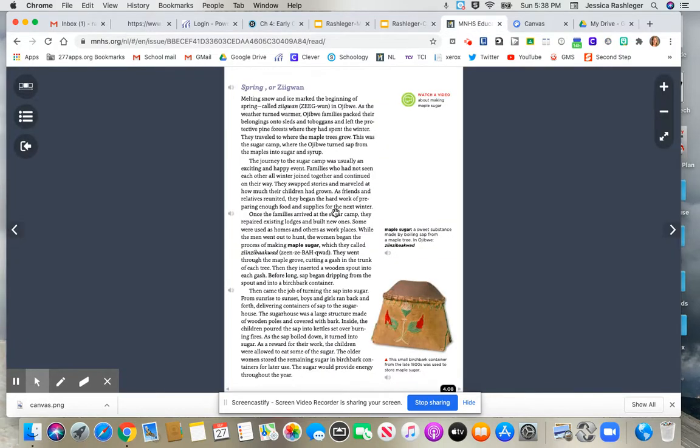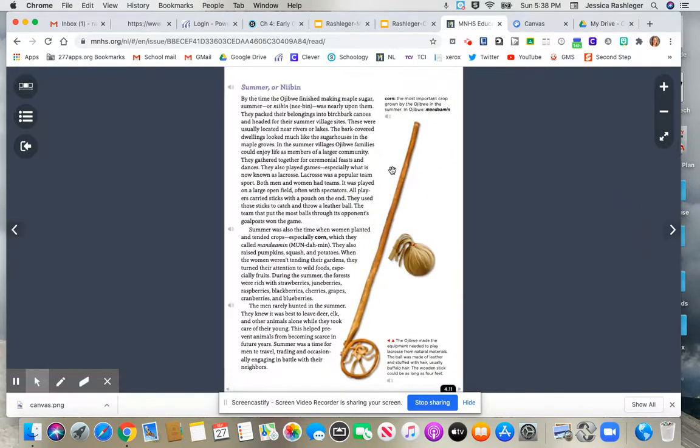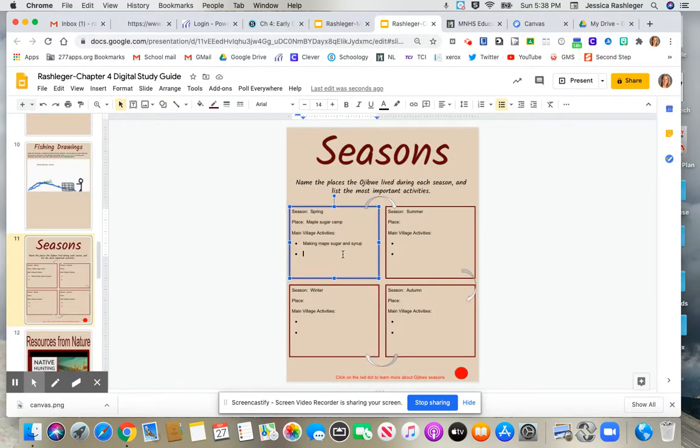Then I need to go back to my reading, and I'm going to find at least one more activity that I can type down. You're going to do that for each one of the seasons. So you're going to read the information. If you forget, come back here, find again where they lived, and then a couple of their main activities that they did.